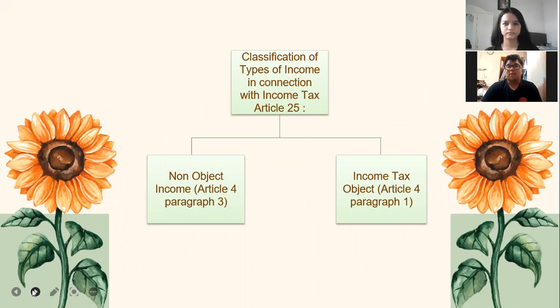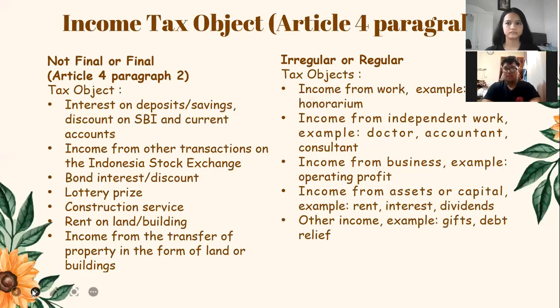Classification of types of income in connection with income tax article 25 are: first, non-object income, article 4 paragraph 3. The second one is income tax object, article 4 paragraph 1. Income tax object, article 4 paragraph 1, is either non-final or final, article 4 paragraph 2.